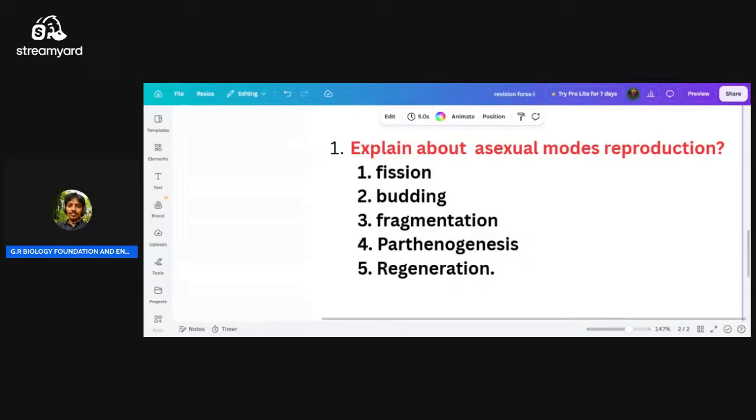Okay, these may also reproduce sexually. Fragmentation is a common mode of reproduction in algae, fungi, and many land plants. So we will see the fragmentation process in algae, fungi and many plants. Fragmentation is an asexual mode of reproduction. They can reproduce by the sexual mode also. So that is about fragmentation.